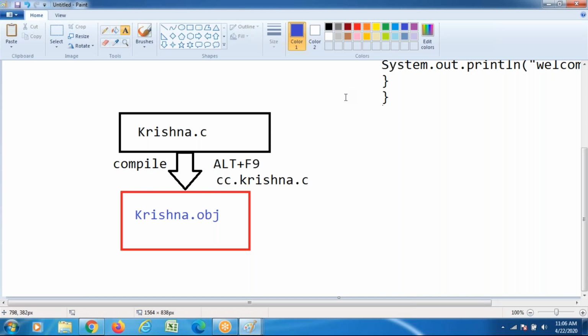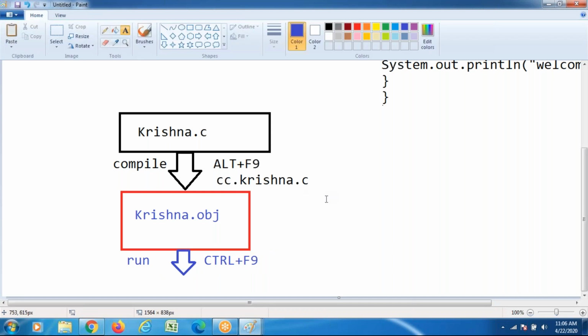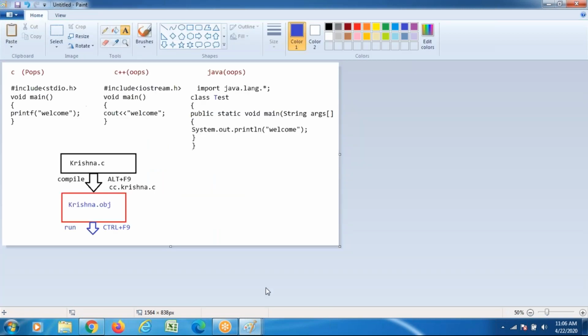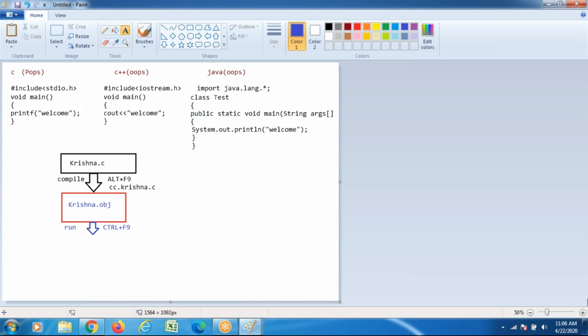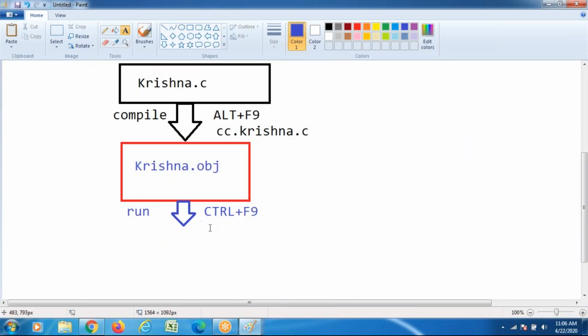After getting the object file, how do we run it? To execute this file, we use Control plus F9 functional key. Whether working in a Windows environment, Alt plus F9 to compile and Control plus F9 to run. In a Linux environment, to execute the file,